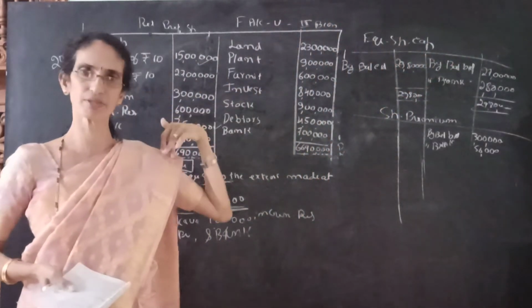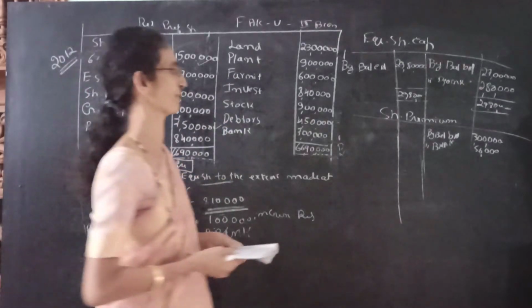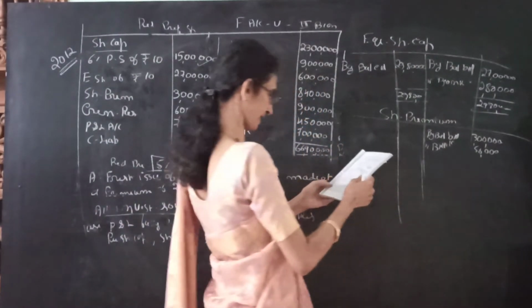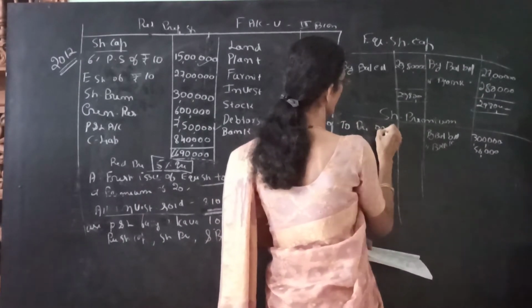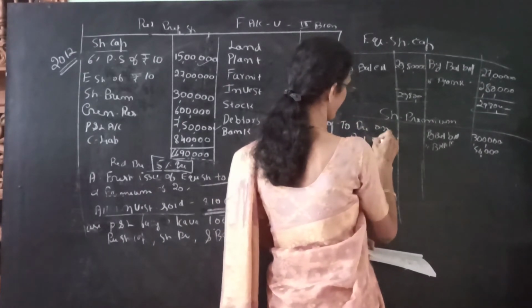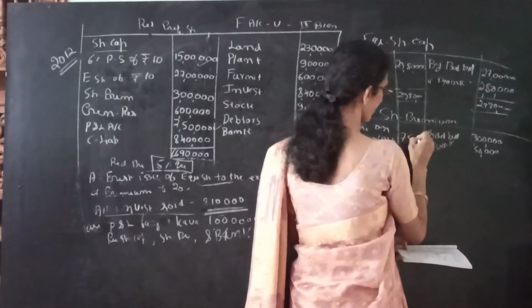If the transaction is given on the liability side, then credit balance. If it is on the asset side, then debit balance. Over. So the third entry is share premium account debit to premium on redemption of preferred shares account. So the amount is 75,000.